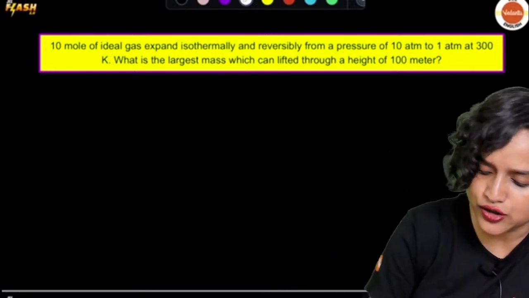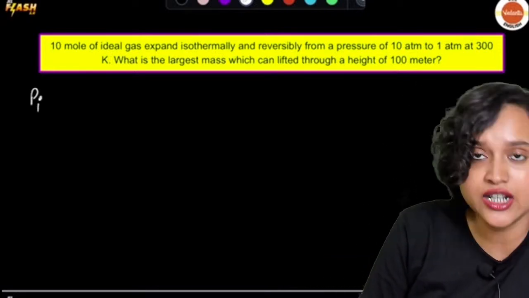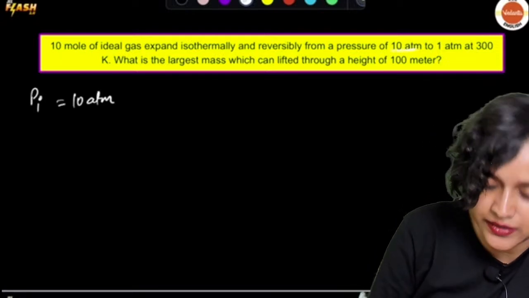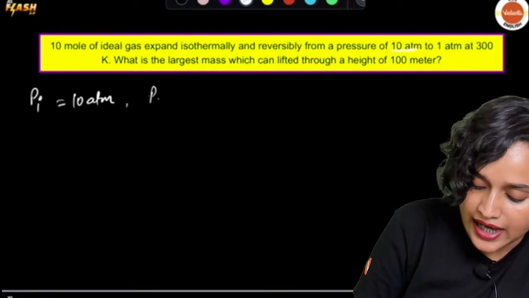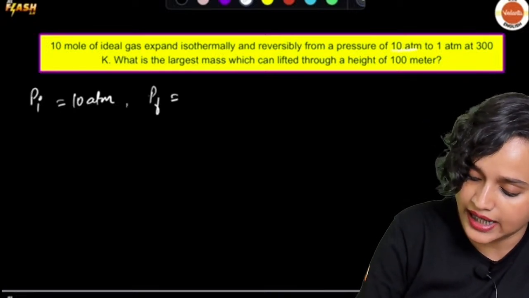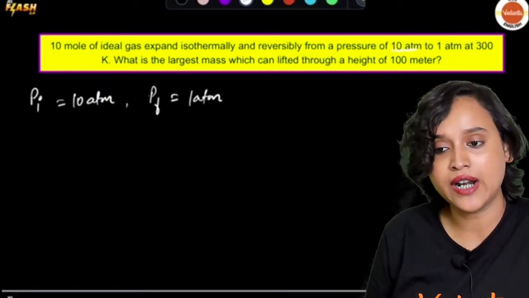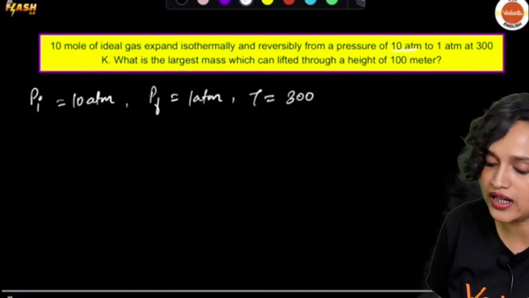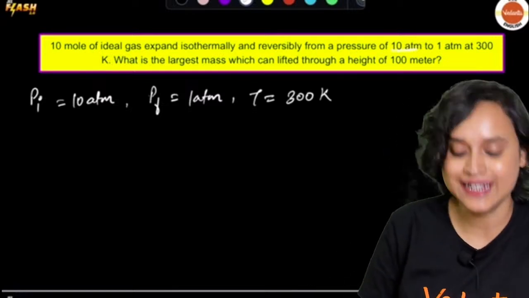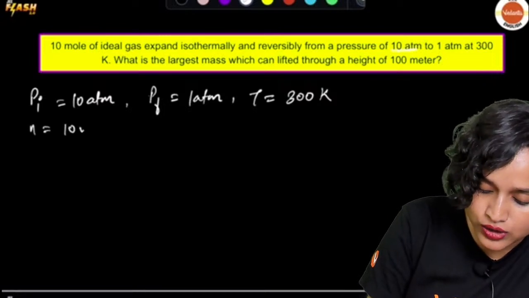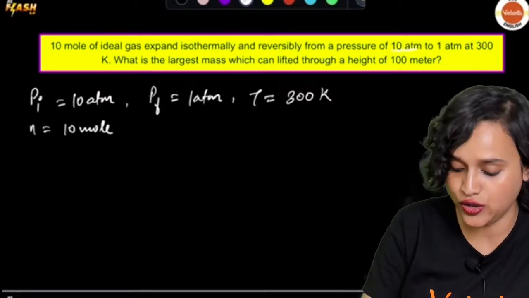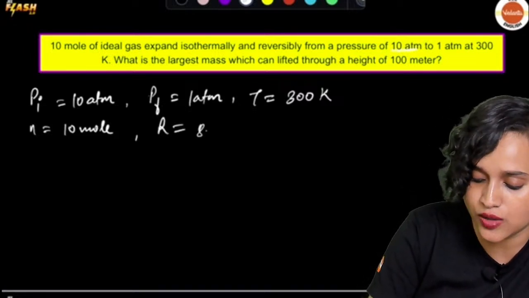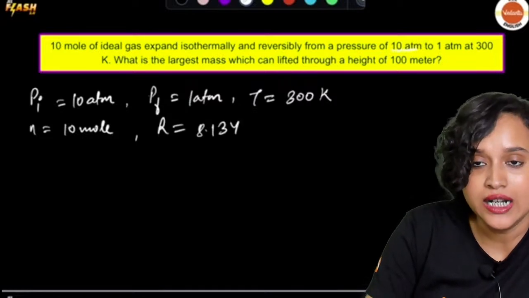What are the things that are given to you? You are given an initial pressure, which is 10 atm. Then you are given the final pressure, which is 1 atm. Then temperature is given to you, T is equal to 300 Kelvin. You are given N is equal to 10 mole of ideal gas. And we all know that capital R is equal to 8.134. Then what is it?